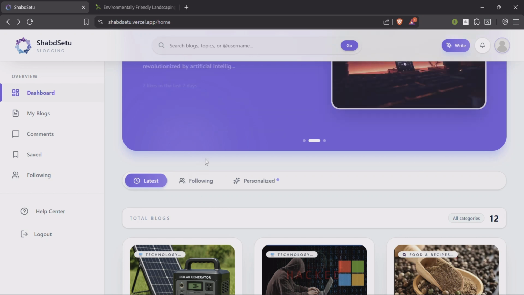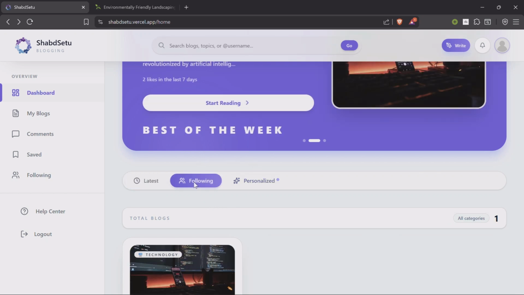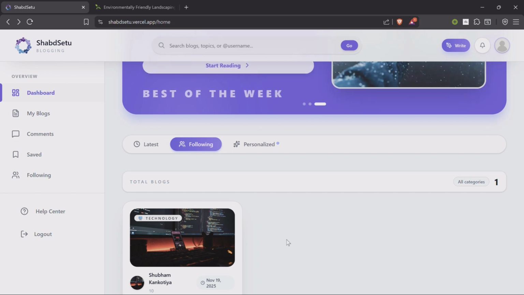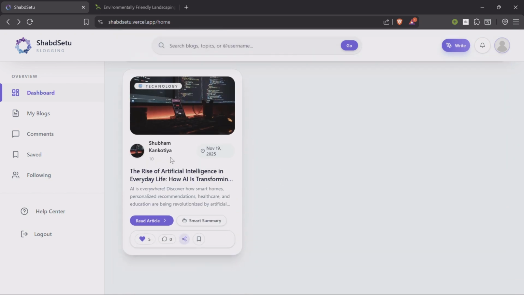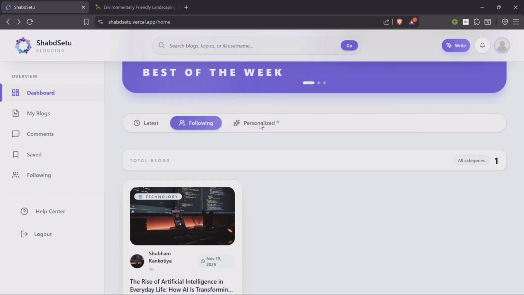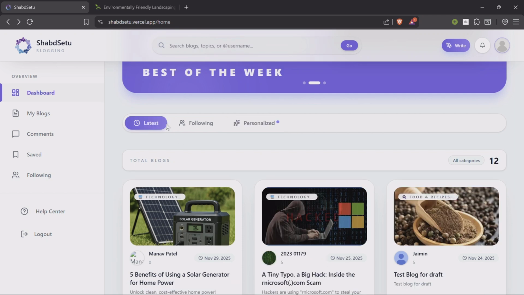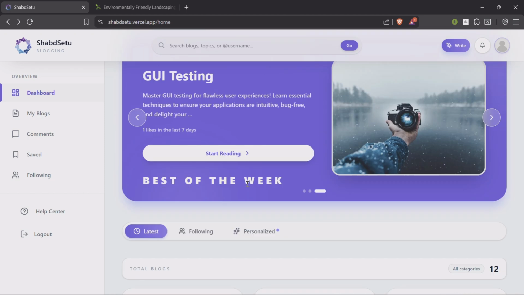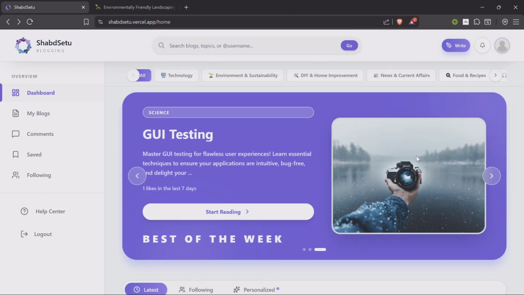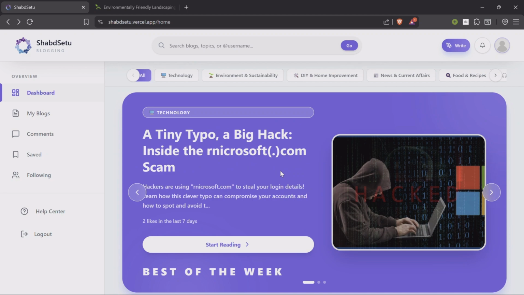Here we also have following and personalized feed. In the following feed, we will only see the blogs of the people we follow. For example, here. And then the personalized feed shows the blogs based on the algorithm of our past likes and saves. Right. So these are the different feeds and different categories that we can explore on the home page.